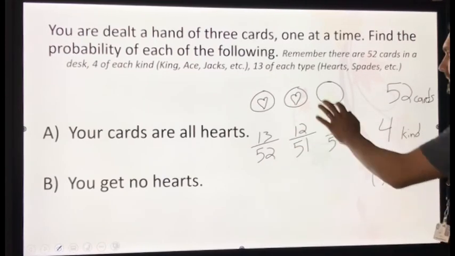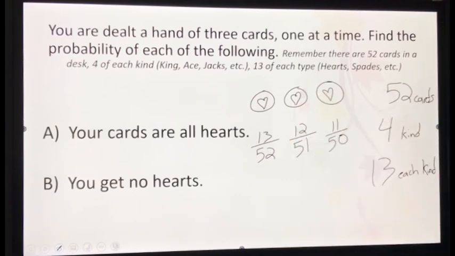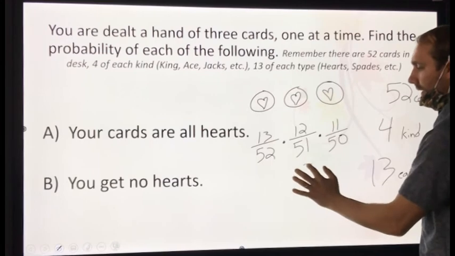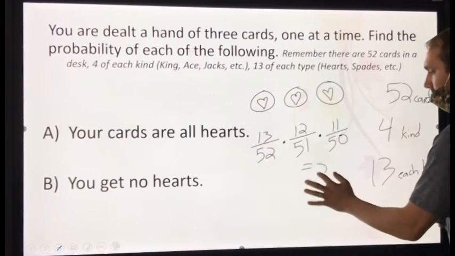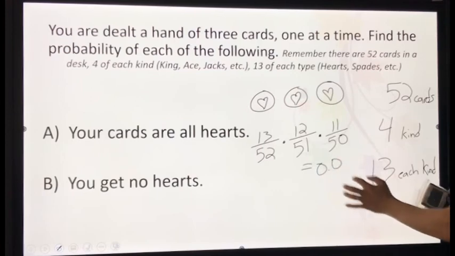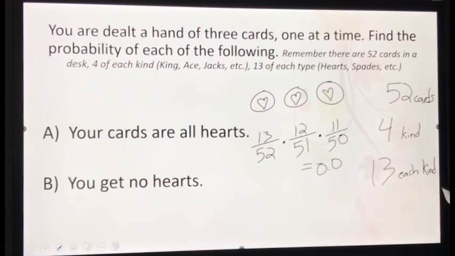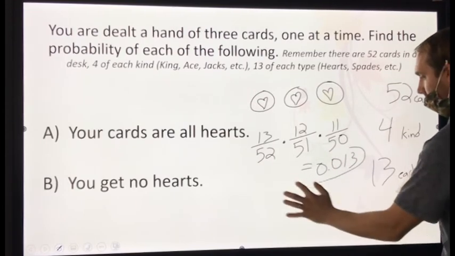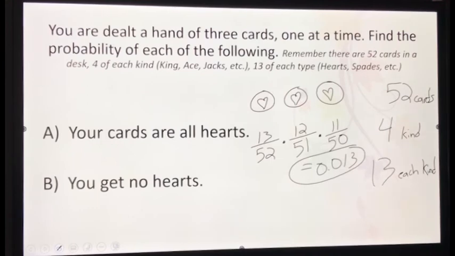Now, this needs to happen, and this needs to happen, and this needs to happen. So what am I doing to these fractions? Multiplying. And what does that equal, somebody? What'd you get? Nobody's going to check my work? 1.3. Anybody else get 1.3% chance of that happening? Okay, good. So you have roughly a 1% chance of getting 3 hearts in a row.